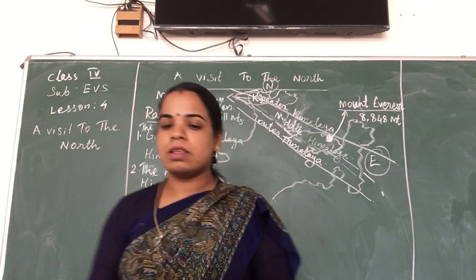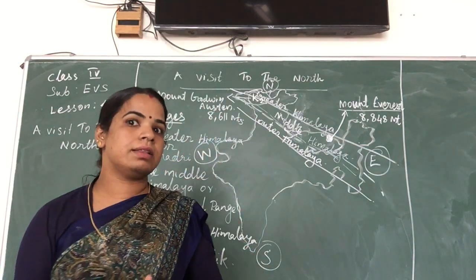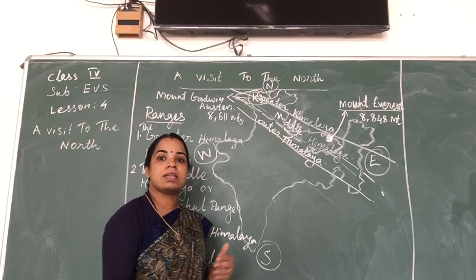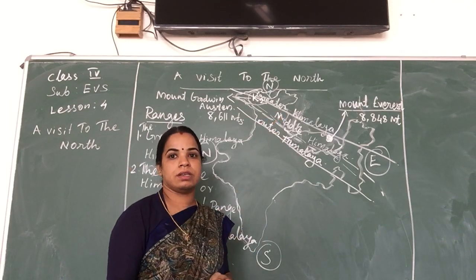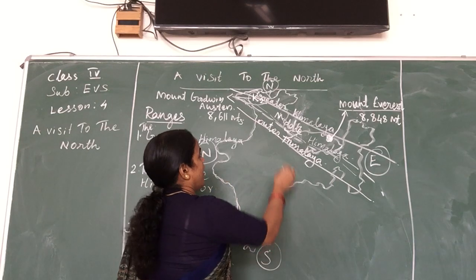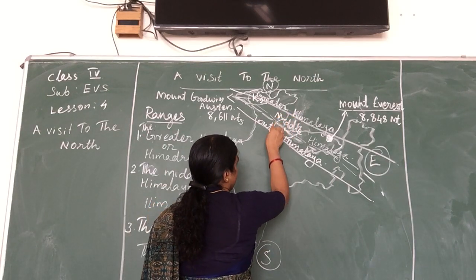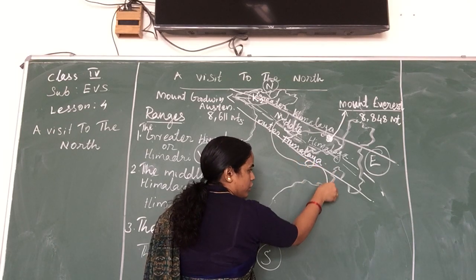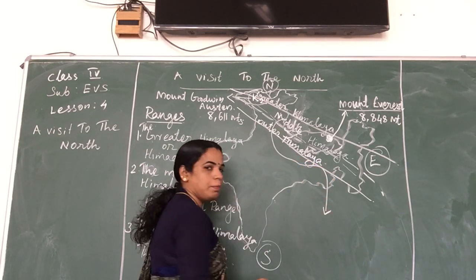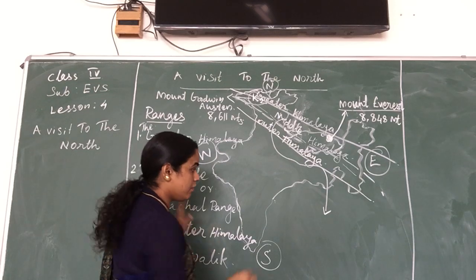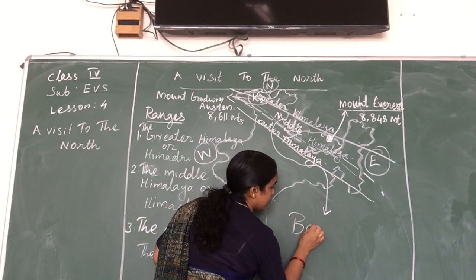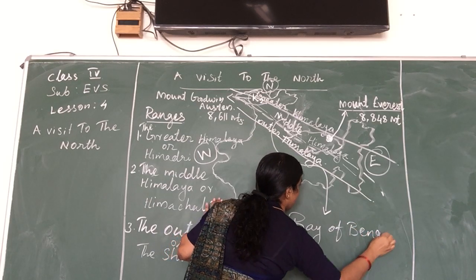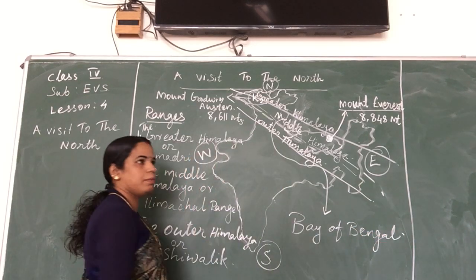Not only that, there are more features of the Himadri range. The major rivers start from the Himadri range. The Ganga starts from Gangotri and flows through here and joins the Bay of Bengal. We need to understand this is the Bay of Bengal, and the river is going to the Bay of Bengal.